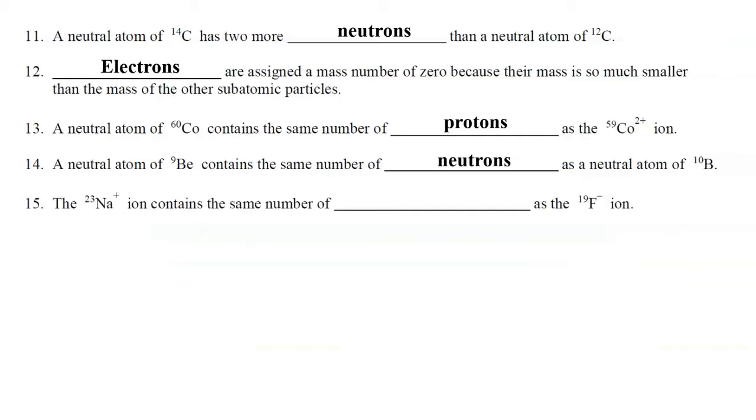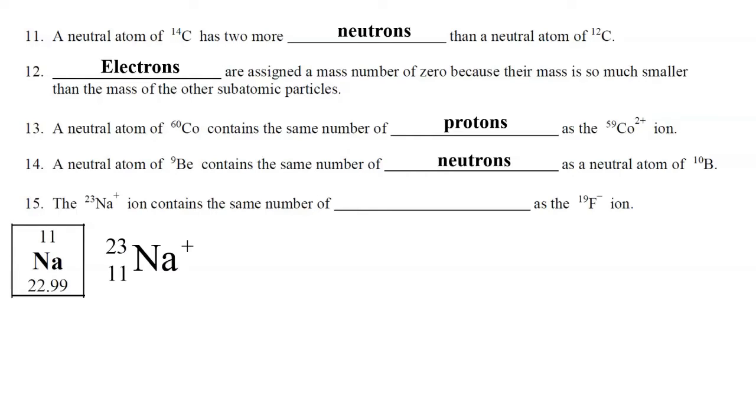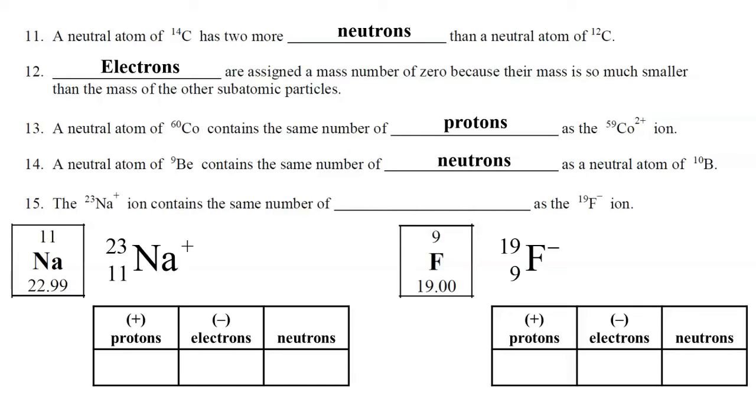The sodium-23 ion, which has a +1 charge, contains the same number of blank as the fluorine-19 ion, which has a minus charge. So we'll start with sodium, which has atomic number 11, and fluorine, which has atomic number 9. The choices are protons, electrons, and neutrons. Let's go ahead and consider all 3 particles for each of these substances.